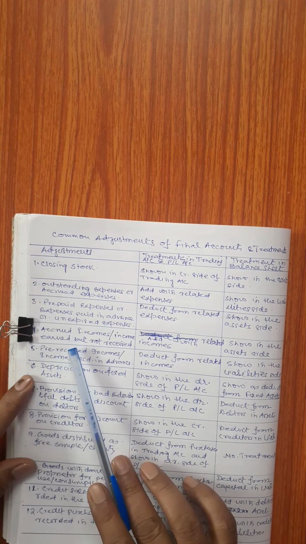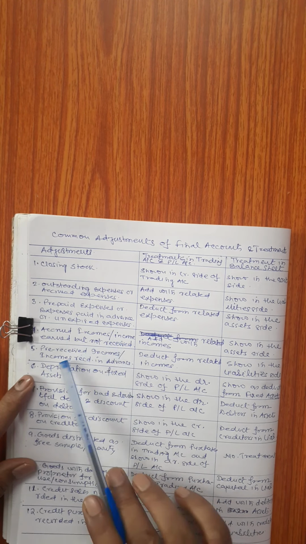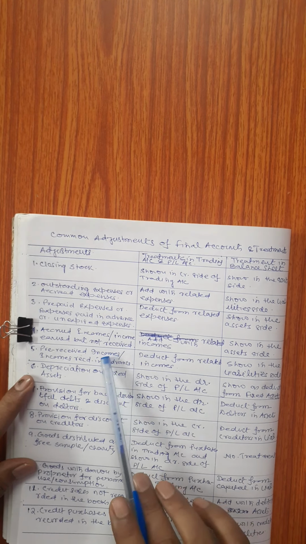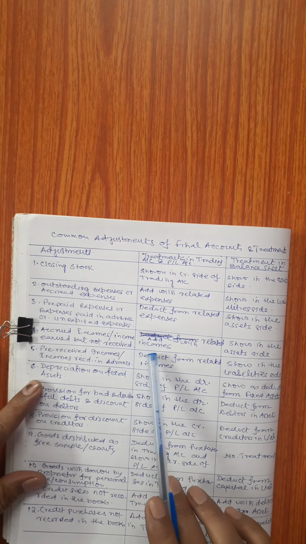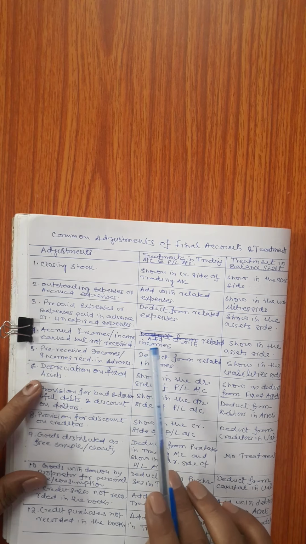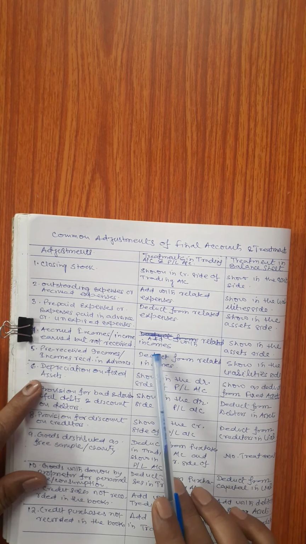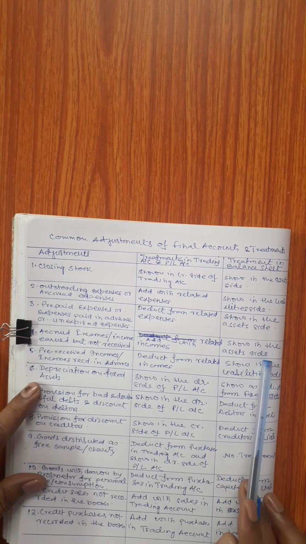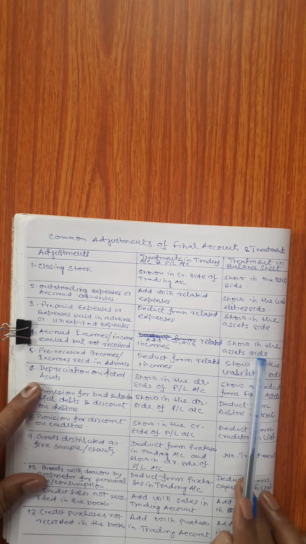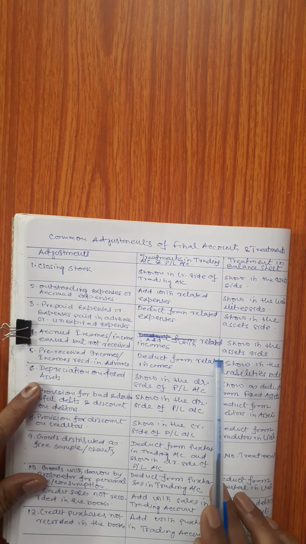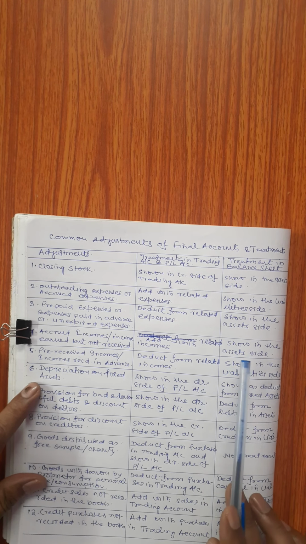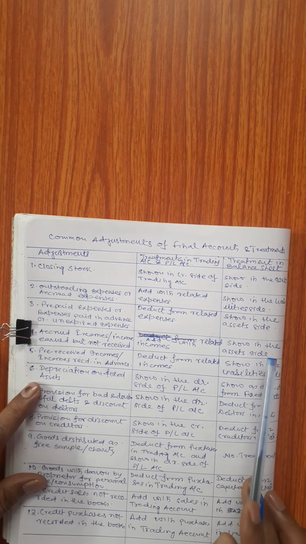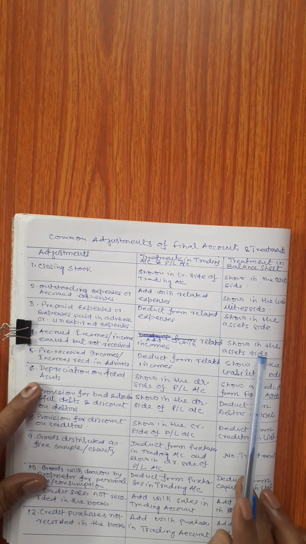If we are getting accrued income or income earned but not received, then this adjustment will be treated like this. We have to add it with related incomes, and this will be shown in the asset side of the balance sheet. Suppose we are getting an adjustment like accrued interest, then it will be added with the interest in the credit side of the profit and loss account, and subsequently it will be shown in the asset side of the balance sheet.